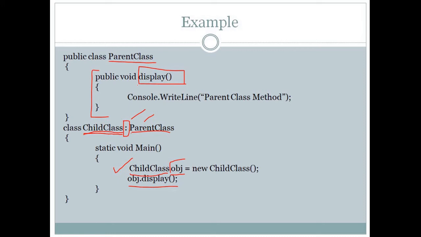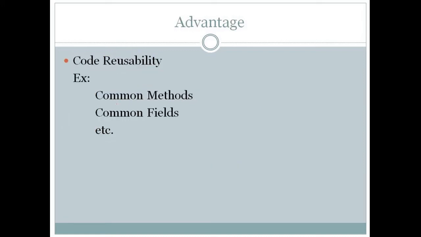This is the main advantage: accessing the value and reusing the code. You can say we can use a common method or the same method in another class, or we can use the same field in another class. So we do not have to write the code again in the other class.